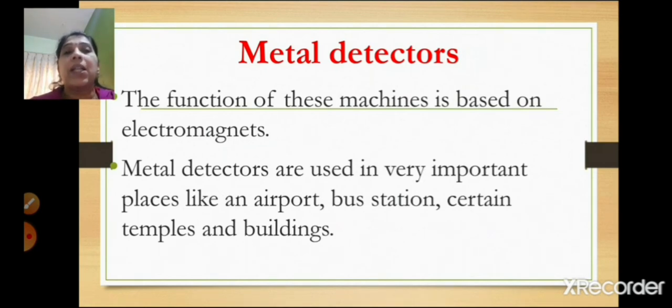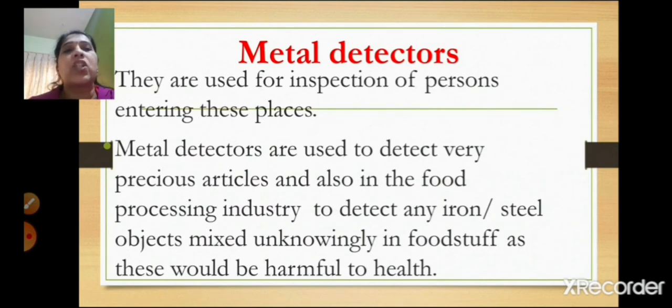So where are these metal detectors used? They are used in airports, bus stations, particular temples like your Siddhivinayak temple, and in some buildings also. They are used for inspection of persons entering these places. Whenever you are entering any place, the inspection is done using this metal detector. They are also used to detect very precious articles.